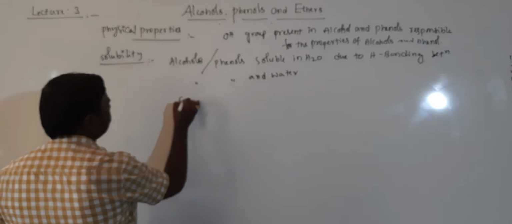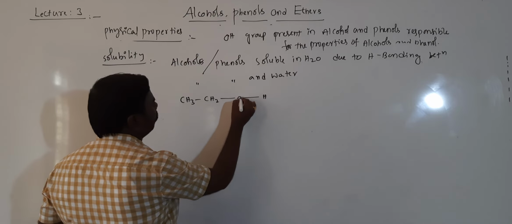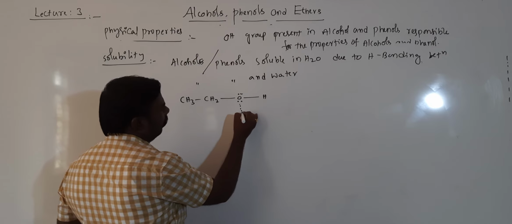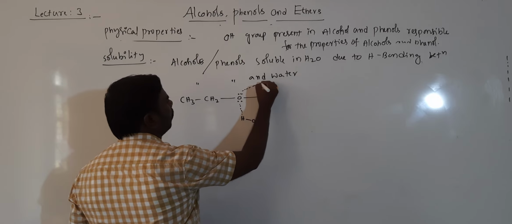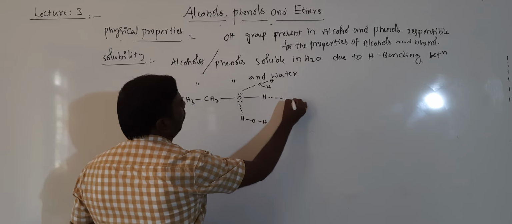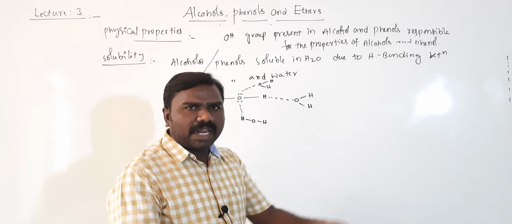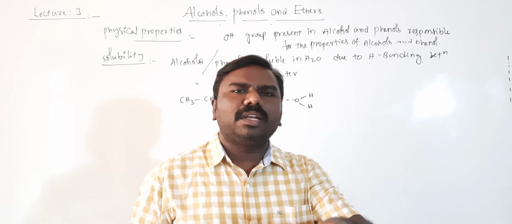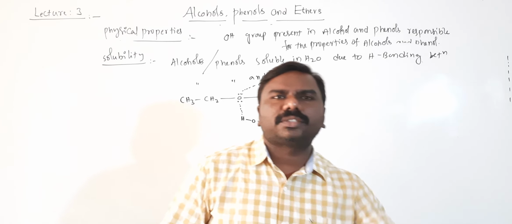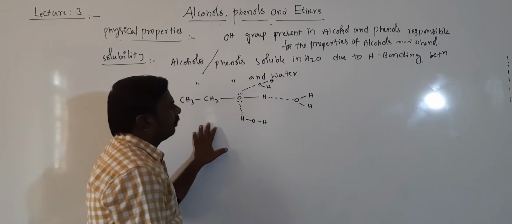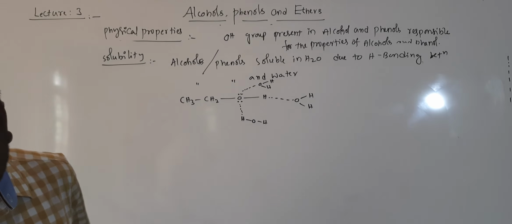So the hydrogen bonding, take CH3CH2OH. There are 2 lone pairs. So the first hydrogen bonding is with the first water molecule, the second hydrogen bonding with the second water molecule, and the third hydrogen bonding is with the hydrogen. Getting all of you? When I keep ethyl alcohol in water, there is a chance to form hydrogen bonds with 3 molecules of water, so it dissolves easily. Phenols you can consider the same way, right?